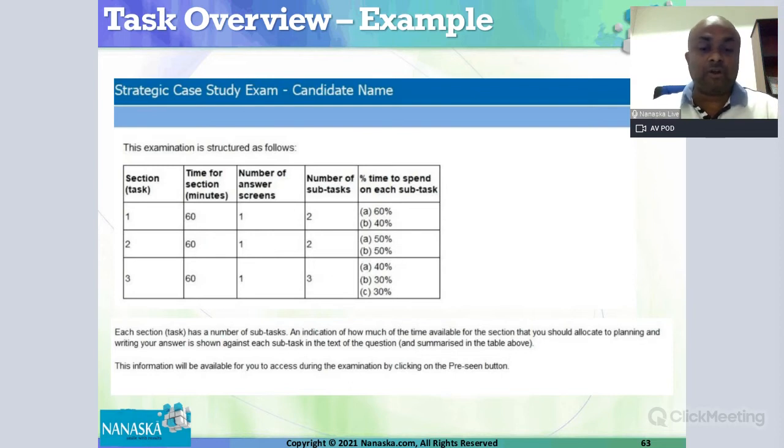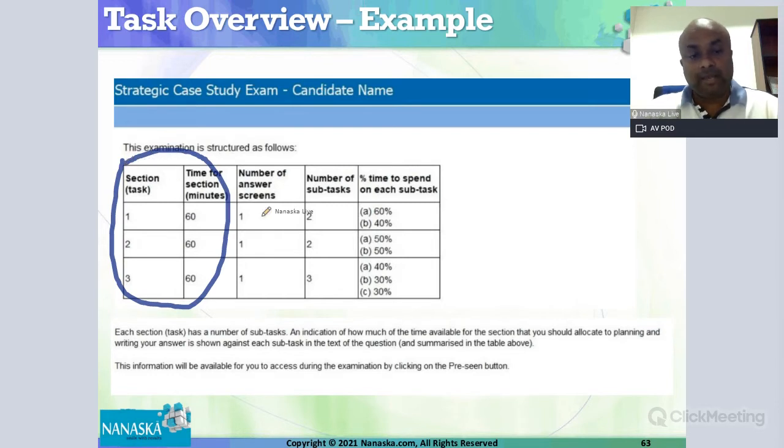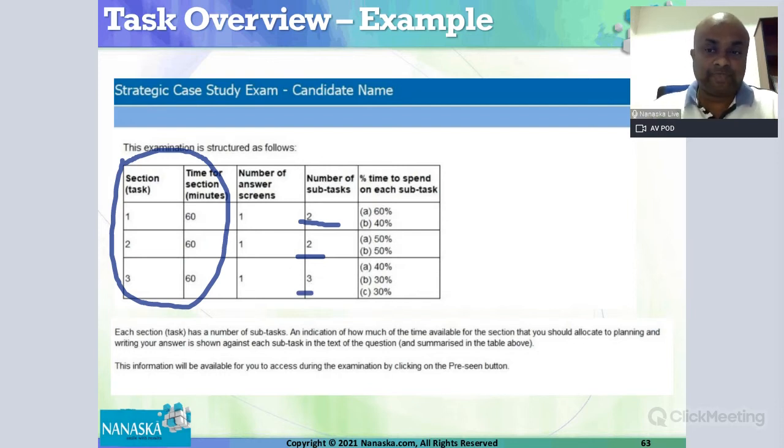Those are not going to change. Those are fixed, right? So you have 3 different sections available: Section 1, 2, 3. Each section is for 1 hour. Each section might have 2 questions or 3 questions. Sometimes one section might have 2, and some sections might have 3.